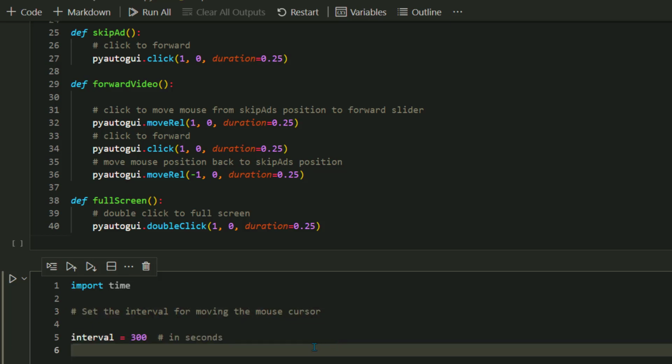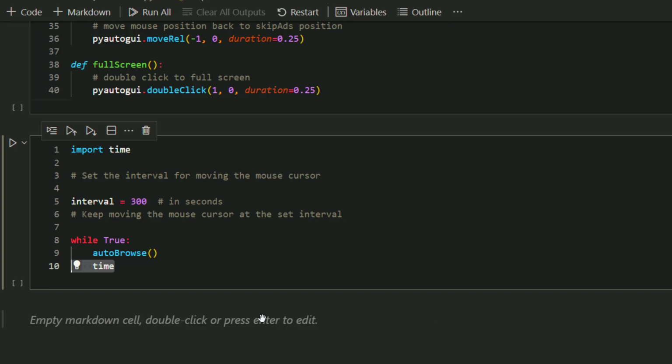So basically, the whole point of this video was that I just wanted to show how you can automate the browsing, how you can use Selenium, this package in here, and how you can control your mouse movement using the PyAutoGUI module here. I hope you like this video. If not, then just use it for fun purposes on some other auto browsing features.